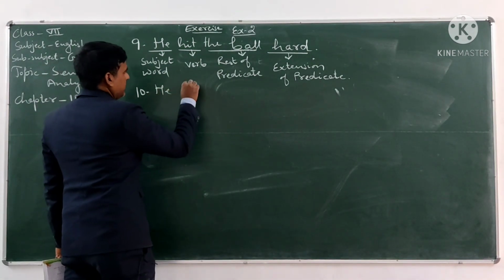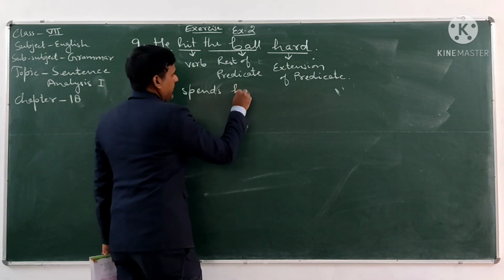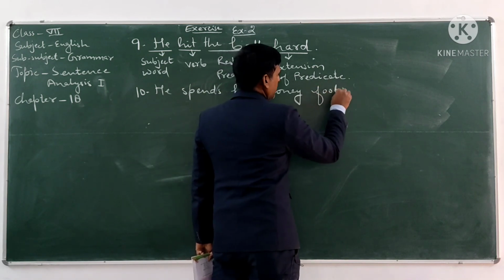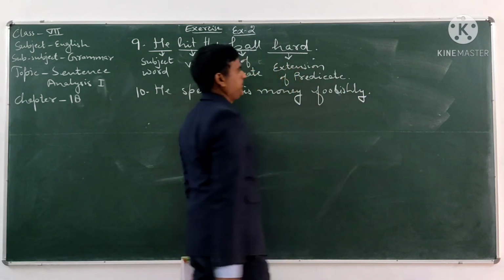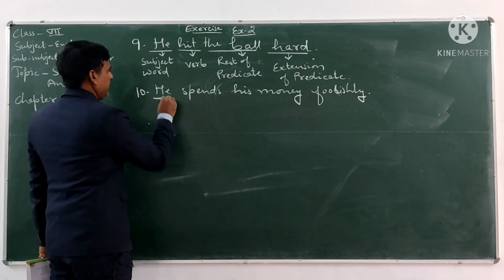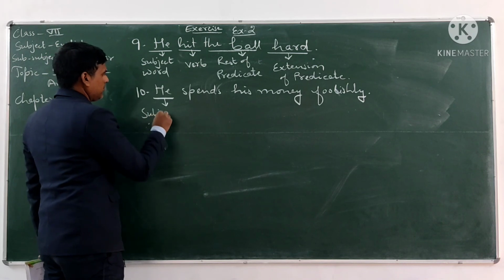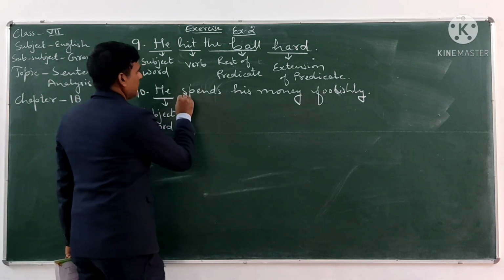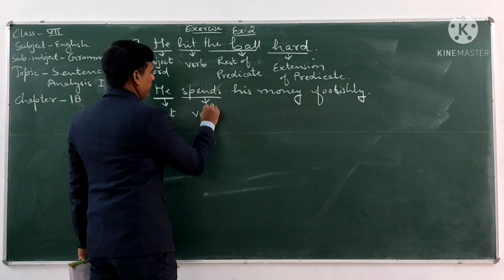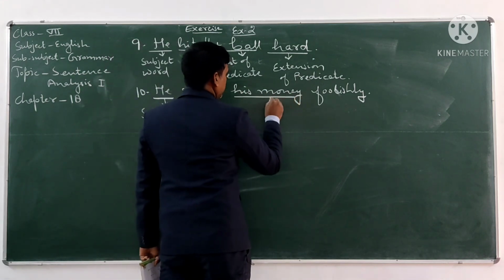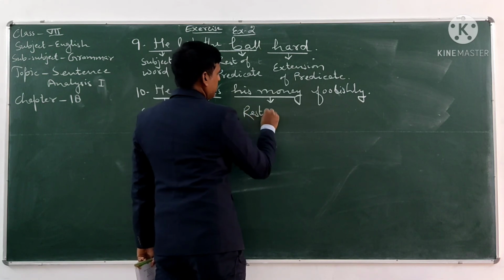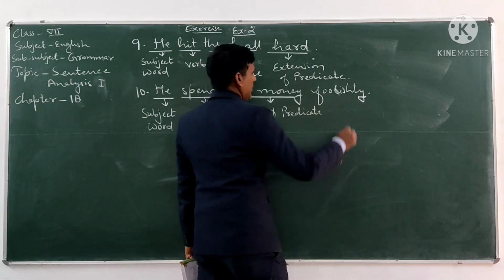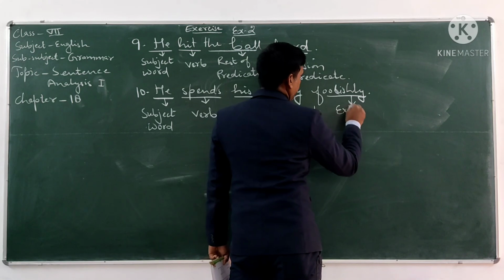In this sentence, he is the subject word, spends is the verb, his money is the rest of predicate, and foolishly is the extension of predicate.